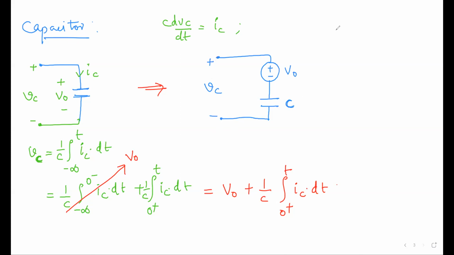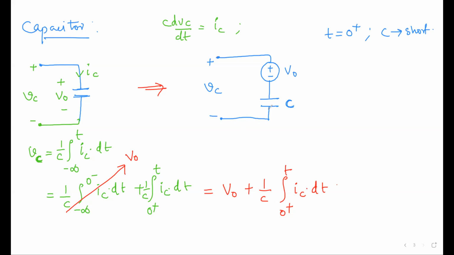Now at t equals 0 plus, how will the circuit behave? How will the capacitor behave, as an open circuit or a short circuit? It will behave as a short circuit. If it is a short circuit, at the t equals 0 time instant the capacitor can be replaced directly with a voltage source, yes or no?